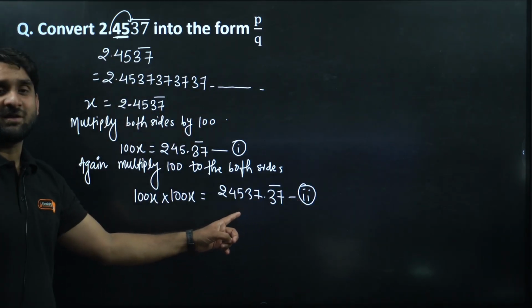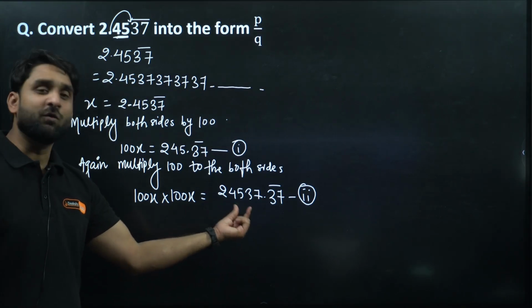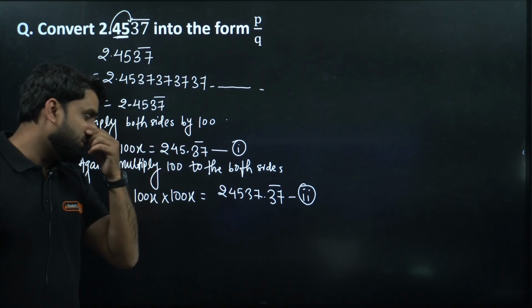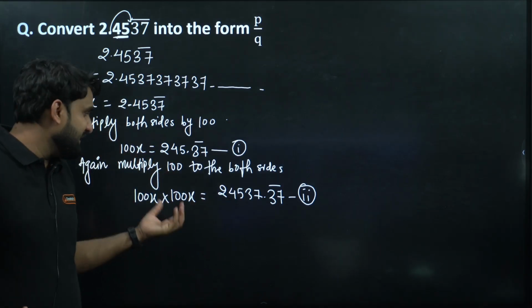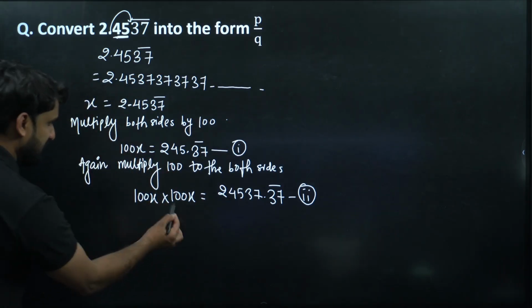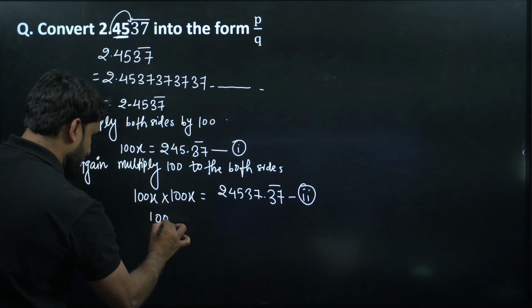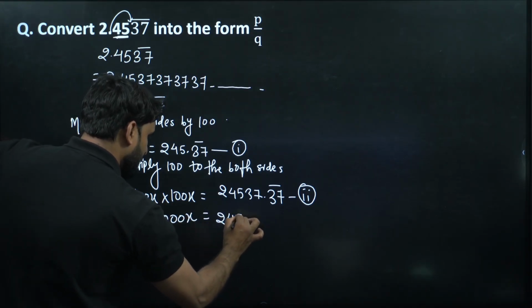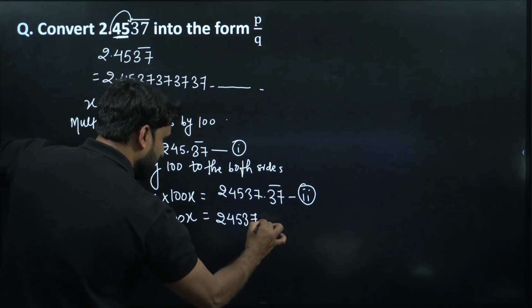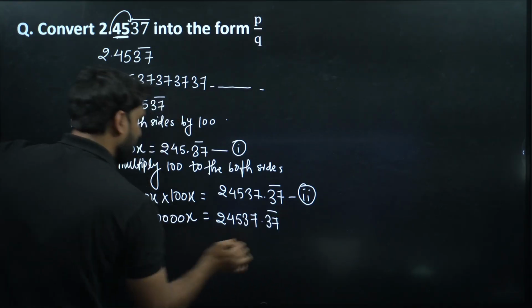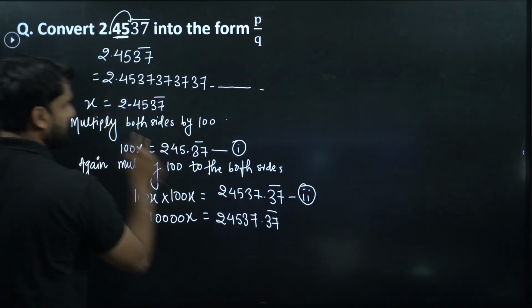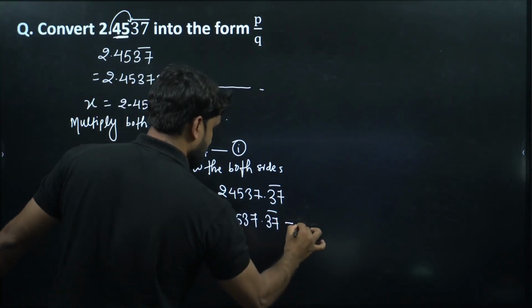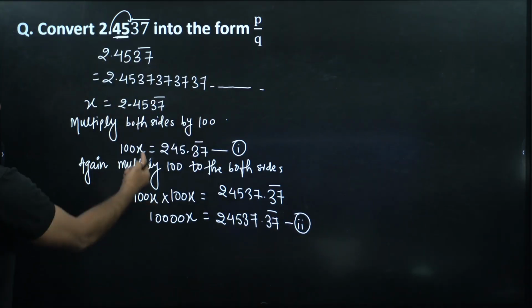That was our target. This is what we wanted to do. Now you have equation 1, you have equation 2, and this is clearly visible. Equation 2 is greater, so let's multiply this first. So this is 10000x is equal to 24537.37 bar, and this is equation number 2.